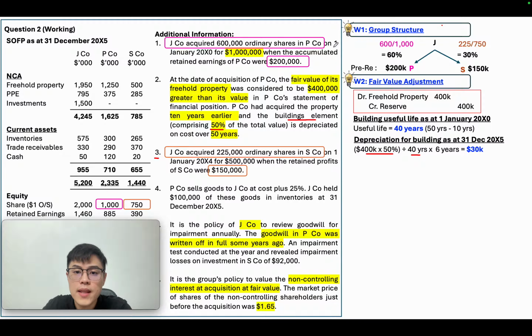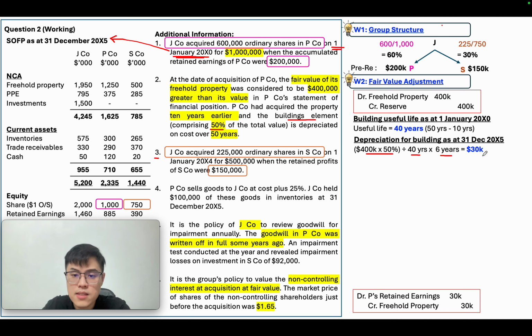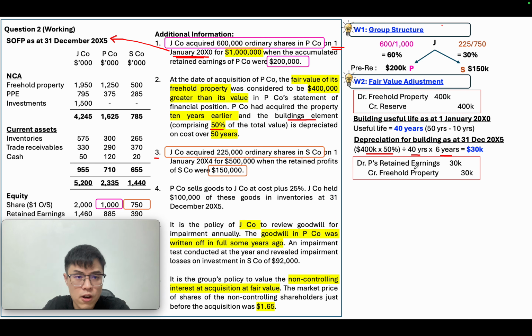Because from the date you acquired P company, 1st January 20X0, until the date you close the account is 6 years. So 30,000. That will be your depreciation expense. You debit retained earnings of P because this is P's depreciation, and credit freehold properties.